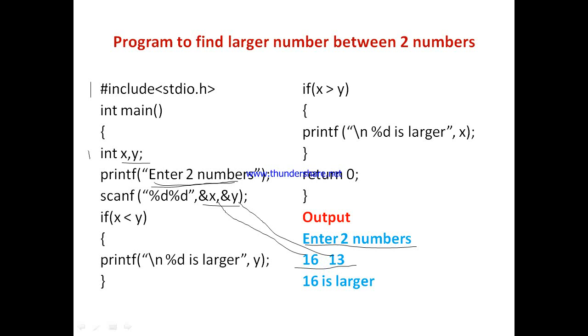Okay. Now, is 16 less than 13? x is less than y. 16 less than 13, so this condition is false, and this part is not executed. Now here, 16 is greater than 13. This is true, so this condition is true and this part is executed. %d is larger. So instead of %d, the value of x is printed. What is the value of x? x was 16. So here the output is 16 is larger.